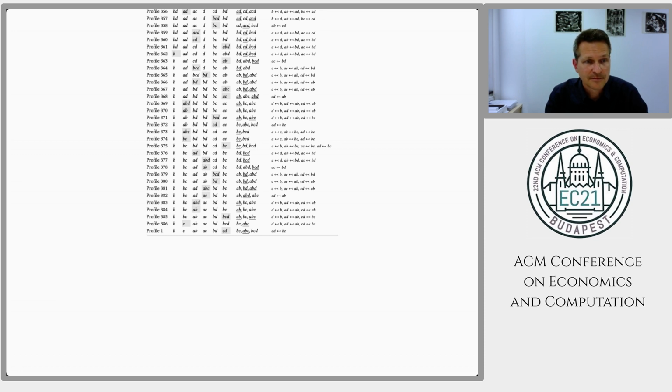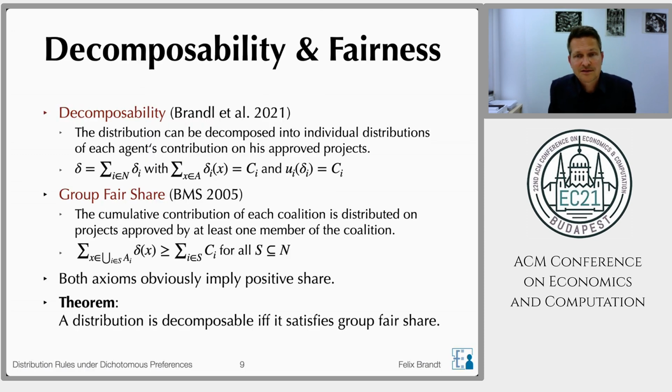All right, now, in the interest of time, I will go over the remaining results of the paper quite quickly. So we studied a couple of other axioms. One of them, for instance, is called decomposability. You may have noticed that for some of the rules, such as cut, the distribution can be split into individual distributions, such that every agent only spends his own money on approved projects. This does not work for util, but it's important when the contributions are actually owned by the agents, and the mechanism only gives recommendations how to spend them.